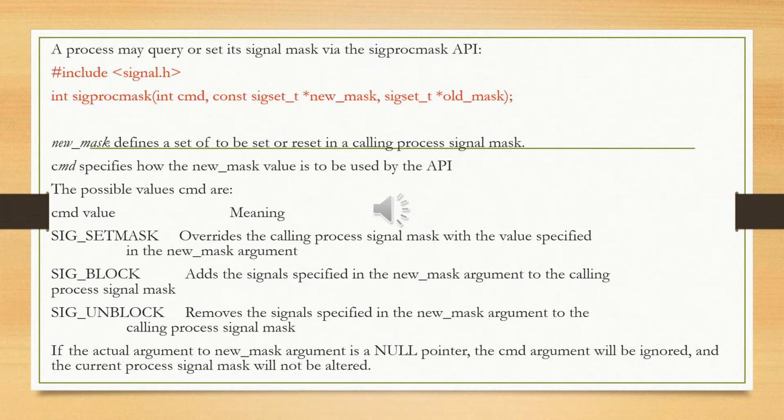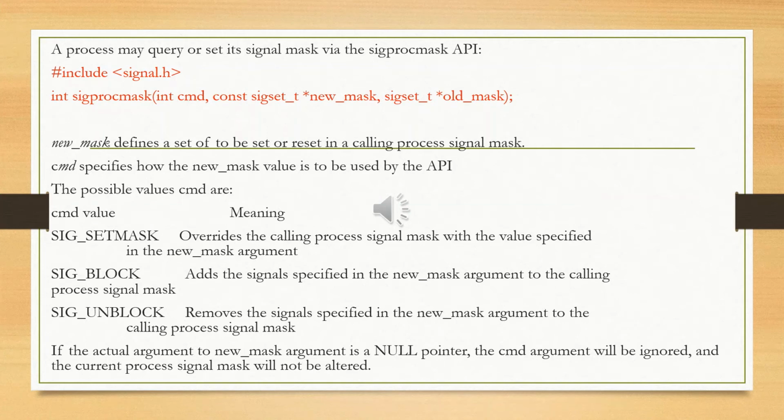Here is the signal mask function. A process may query or set its signal mask via the sigprocmask API. For that we have the signal.h header file. The return type is of integer type, and sigprocmask takes three arguments: an integer command, a constant sigset_t pointer new mask, and a sigset_t pointer old mask.